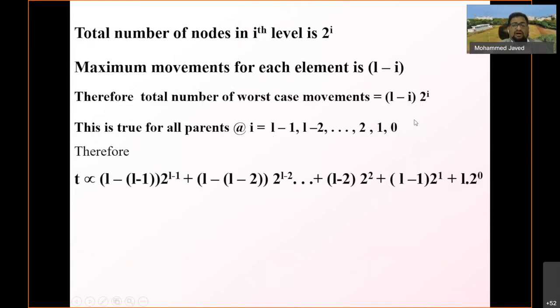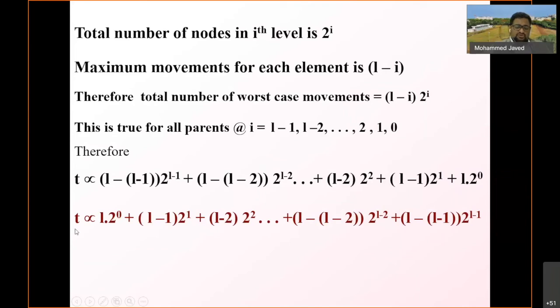Now I can multiply this one, L minus I into 2 power I. So T is proportional to this sum, where I varies from L minus 1, L minus 2, and so on. Let me simplify and write it in reverse order. So T is proportional to L times 2 power 0 plus L minus 1 into 2 power 1 plus so on, up to 1 into 2 power L minus 1. So this is what I get.